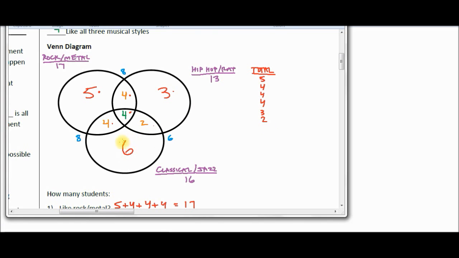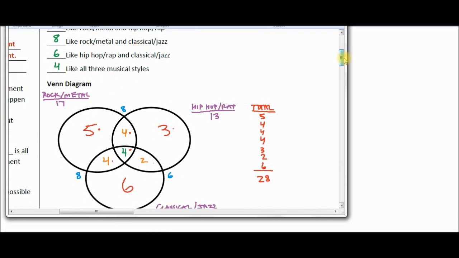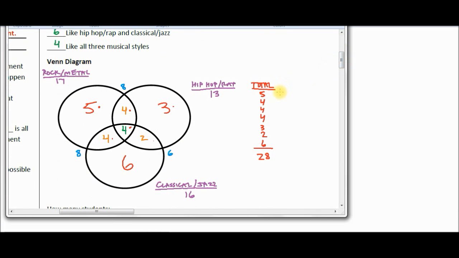And then the only one we haven't counted yet is 6. I want you to add those up, class. You should get 9, 13, 17, 20, 22, 28. So the nice part about our survey here is we actually got all 28 students responded with some type of musical taste.